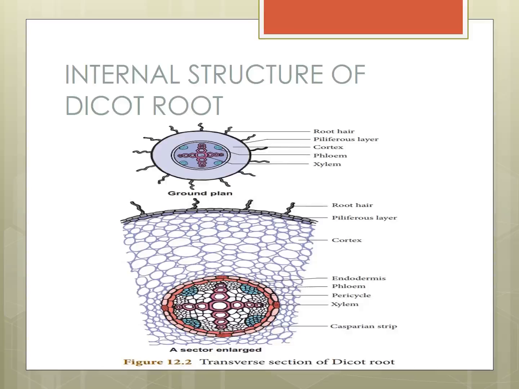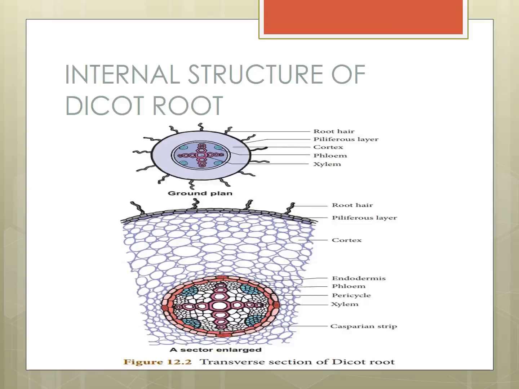Next, cortex. You see the cortex tissues. Next line, the round one, is the endodermis. Next, the blue color, those four bundles are phloem. You can see or not? That all are phloem.